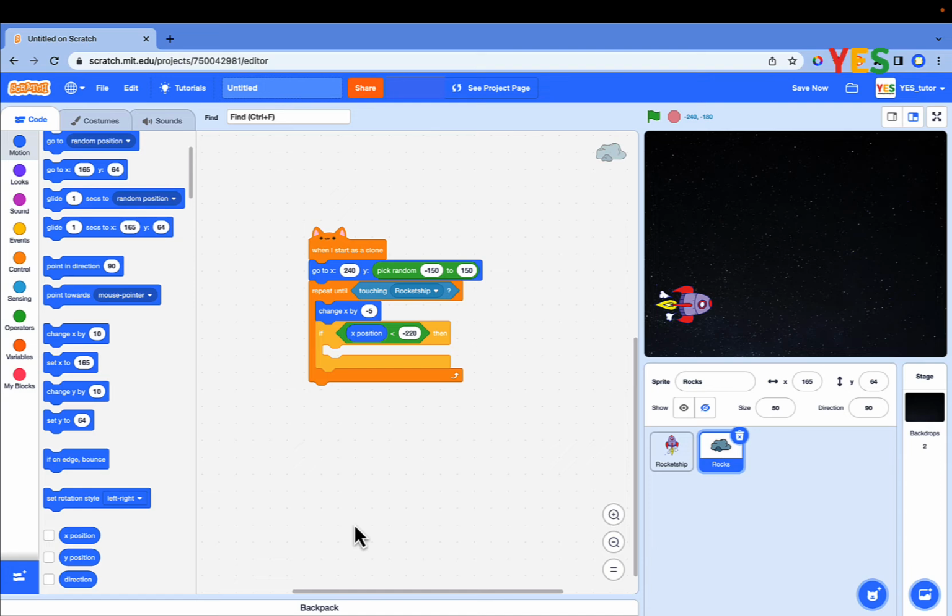Set X to 240, the right edge of the stage, and make the Y value random so that the rock comes from a random height. Drag and drop the pick random to block as shown on the screen. Click on the green flag.